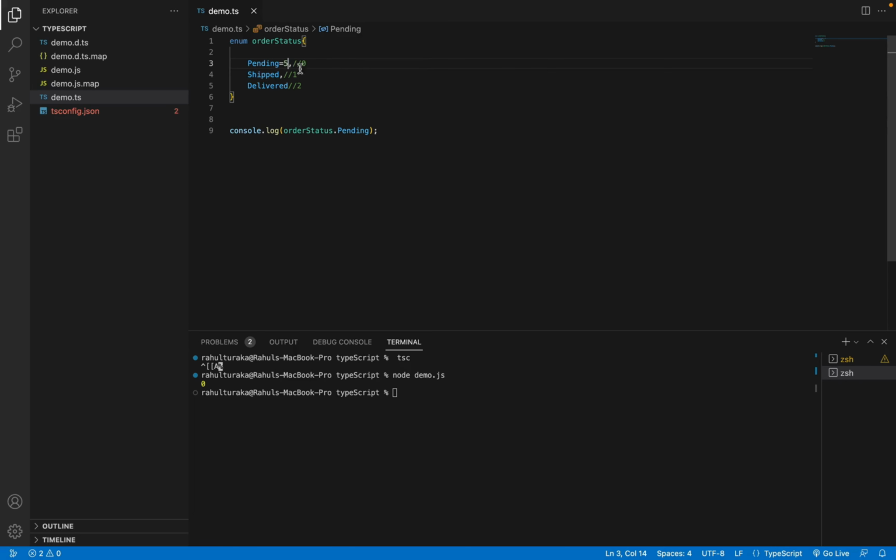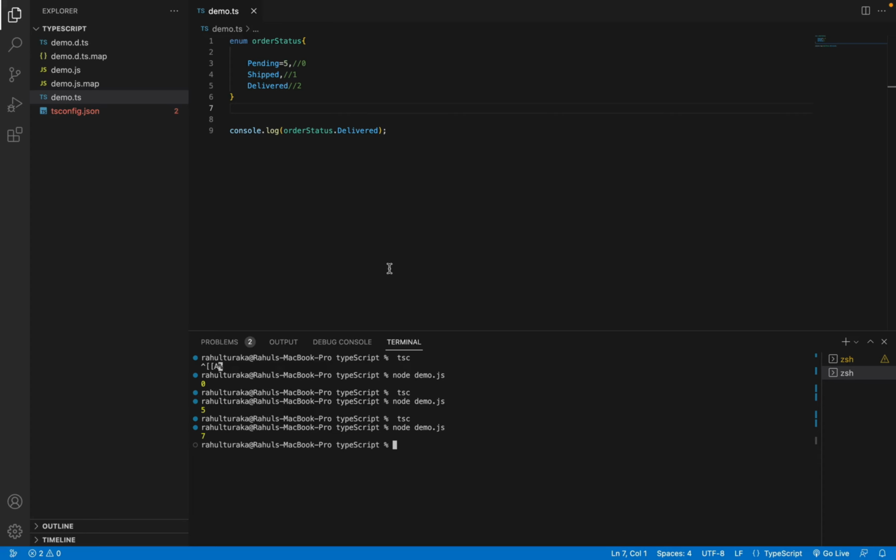So let me show you. We'll compile it and see it is 5. Let's say if I use delivered, it's 7. So like this, the default values get assigned. Generally, we use enums more for constants. So something like this, I'll show you one example of how we use it, like shipping, and I'll give this as deliver.